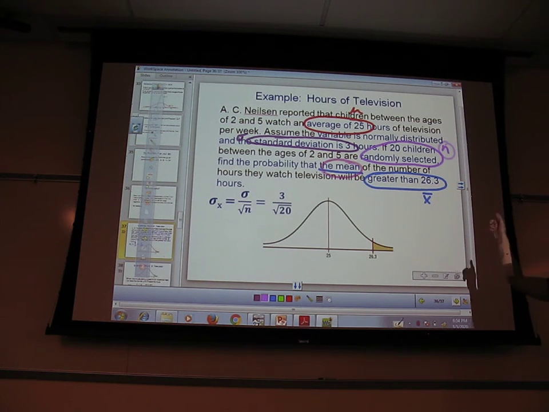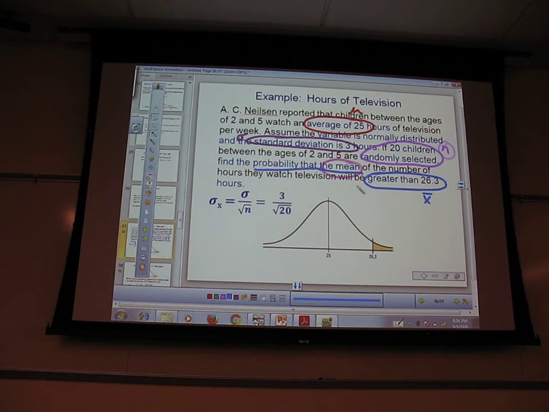So when you have an n, that's your first hint that maybe this is one of those central limit theorems, one of those x bar things. And then look for the probability of a mean. Okay, so you're always going to have a mean. We have a mean here as well, but this is the probability of a mean. Do you guys understand the difference? Yeah. So my mean is greater than this. So we're talking about the probability of a mean.